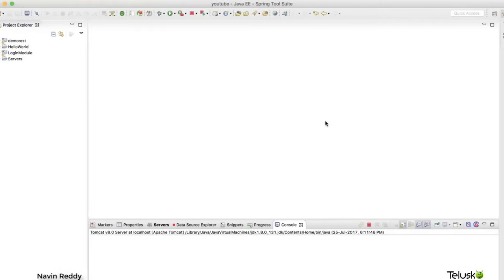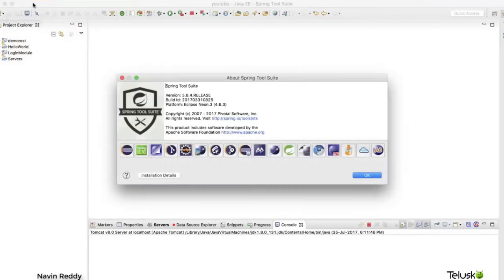Now, when you open STS, it will ask you for the workspace you want to work with. Again, you can create a new workspace, or you can work with the same workspace which we were using for Eclipse. Ultimately, STS itself is Eclipse, right? You can verify that when you go to STS and click on About STS. You will see that this works on the Eclipse platform, specifically Eclipse Neon 3, the version which I'm working on. Maybe if you are using a newer version, it will have the latest version of Neon, or maybe Eclipse.